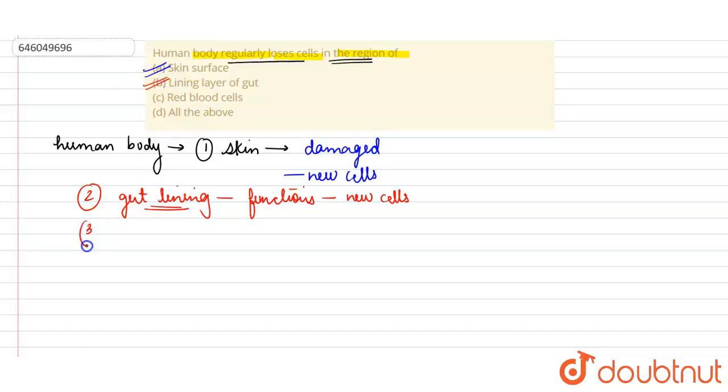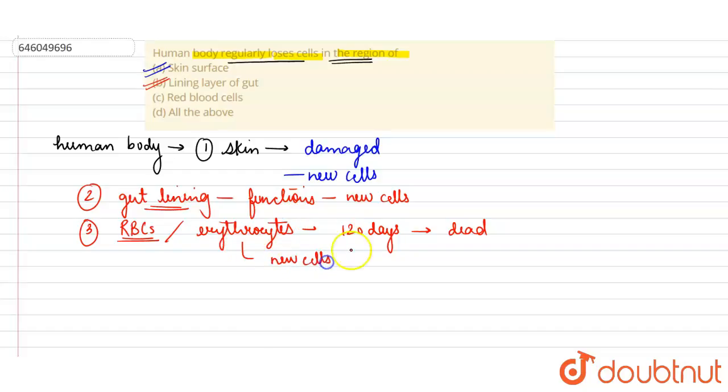When we talk about the third type of cell in the body, that is the red blood cells or RBCs, they are also known as erythrocytes. These cells have a lifespan of around 120 days, and after 120 days they are dead, and new cells have to be formed. As they have a limited lifespan, they have to be continuously made in the body. So they are made daily in the body.